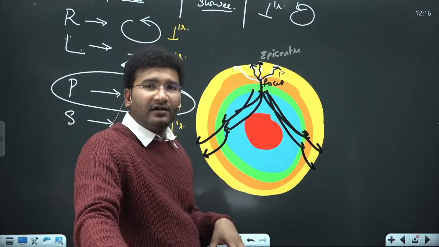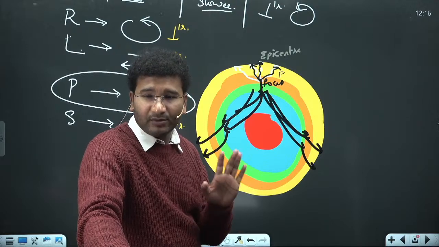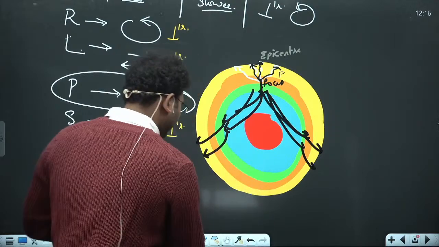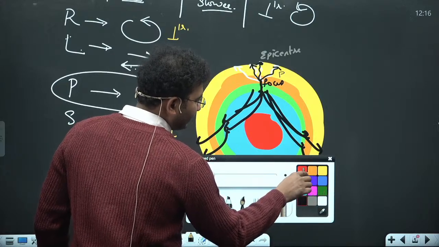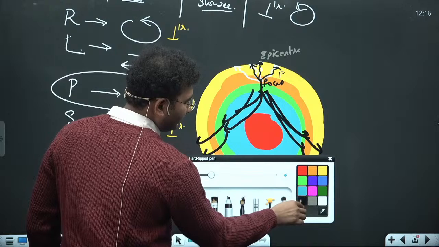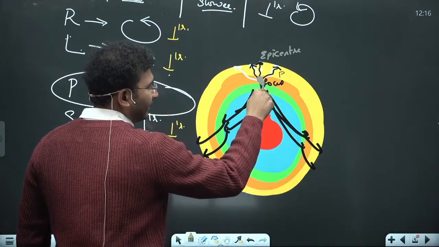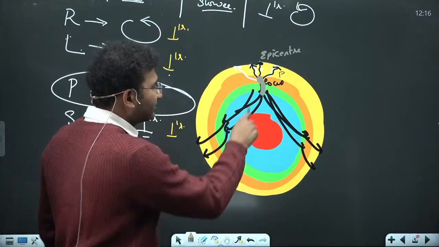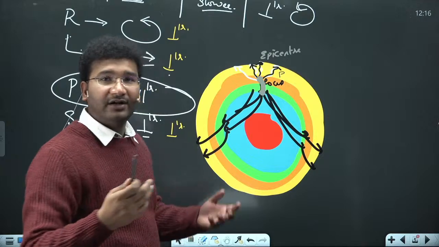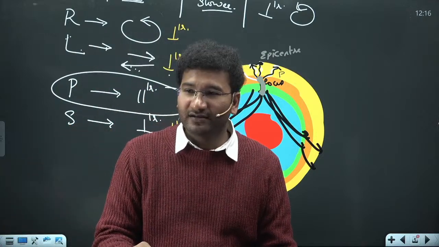And then, for example, if I am sending an S wave, which is also a body wave, let me use a different color for the S wave. See here, this is the S wave. As soon as the S wave touches the liquid layer, it will be dead. That means S waves do not pass through the liquid layer.